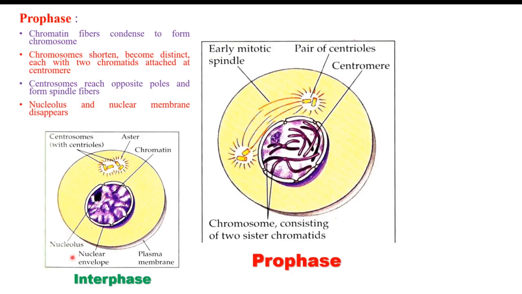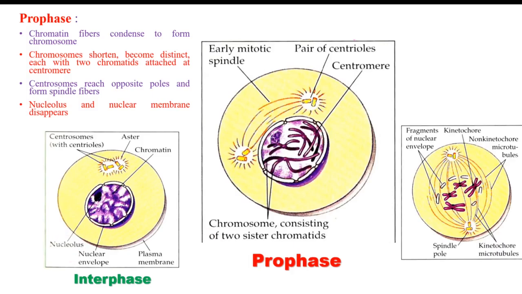This is the nucleolus, very clear here. But in late prophase, or pro-metaphase, just prior to metaphase, you can see the chromosomes at the most condensed phase. They show clear-cut two chromatids, kinetochores, and the nuclear envelope.